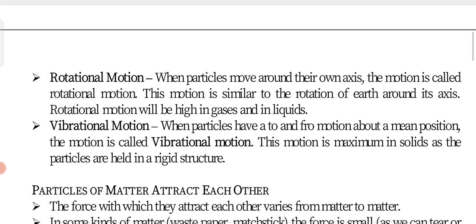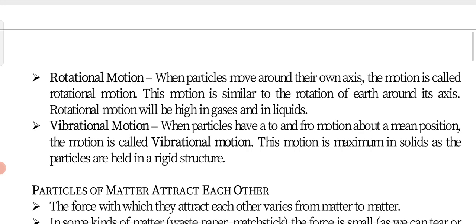Next, I told you there are 3 types of motion. One is translatory, which we have already discussed. The next one is rotational, and the third one is vibrational. Suppose we give some force to the particles, like the solid particles; this kind of motion is shown in solids, and it is maximum in solid particles. What is the reason?